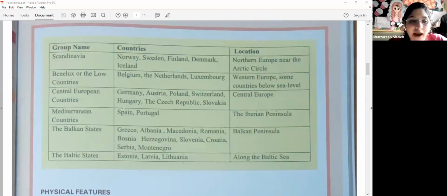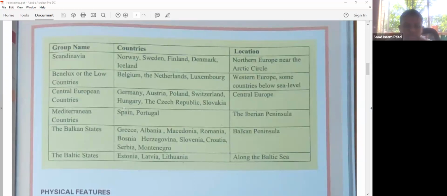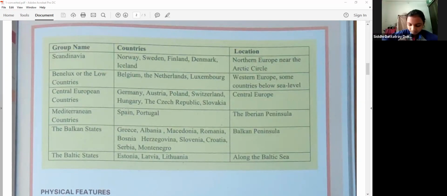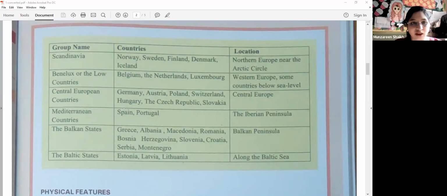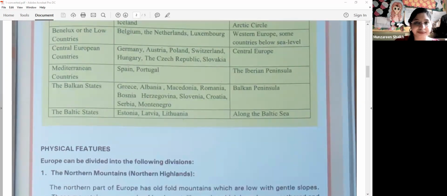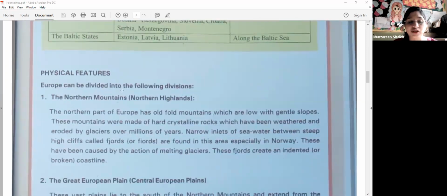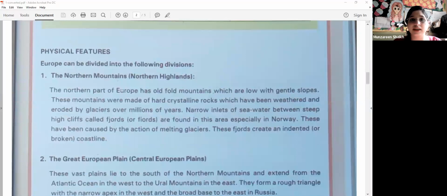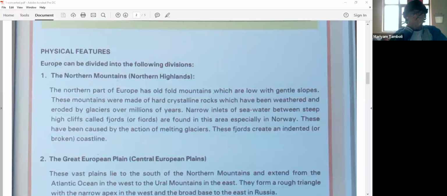Which are the Baltic states? Estonia, Latvia, Lithuania. And where are they located? Along the Baltic Sea. All right. Let's scroll down and see what's there next. The physical features. Children, you need to learn by heart the table given as it is for objective type questions. Clear? Yes, ma'am. Okay.